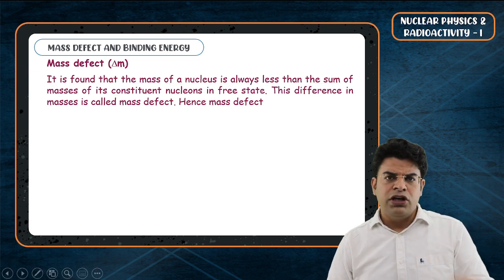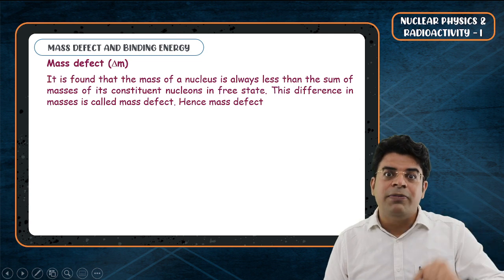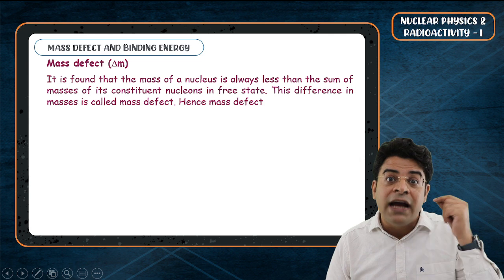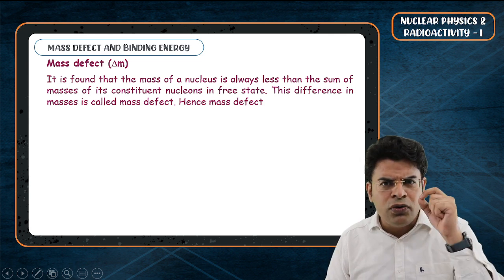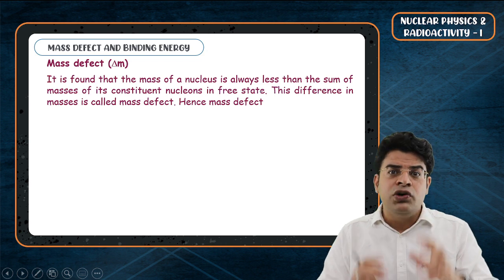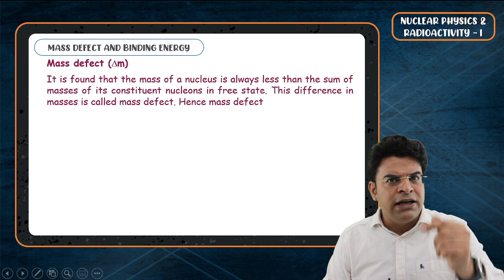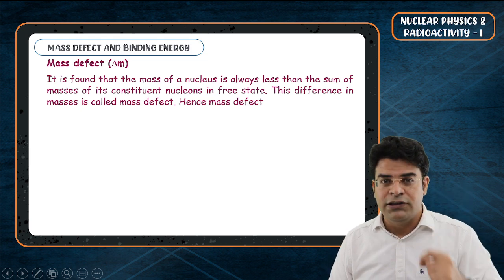Sir, how can you say always less? Can't it be more? Beta, if the mass were more, the energy would be more, and it would be unstable and would decay, and you wouldn't be able to observe such a nucleus. If you are able to observe a nucleus in the universe, it's because it's stable, and for it to be stable, it must have lower energy, hence lower mass.